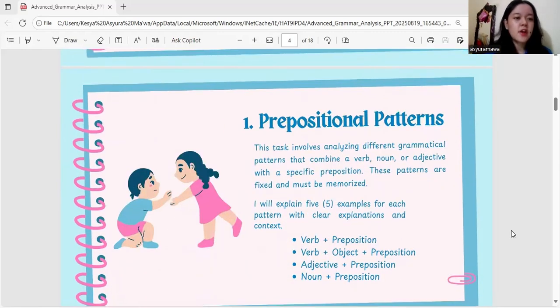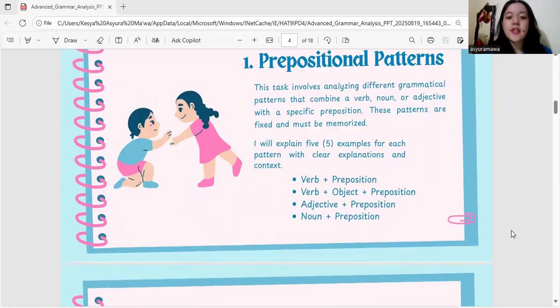First, we'll break down the prepositional patterns that govern how verbs, nouns, and adjectives connect with their partners. This task involves analyzing different grammatical patterns that combine a verb, noun, or adjective with a specific preposition. These patterns are fixed and must be memorized. I will explain 5 examples for each pattern with clear explanation and context.